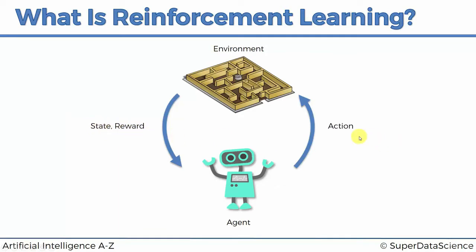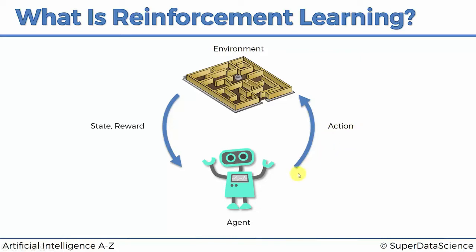So for instance, when you put the fire on and you wait too long, and then you put the eggs into the frying pan, the reward is going to be very negative. It's all going to burn. On the other hand, if you do all the correct actions at the correct times, it's also very important to understand that actions should be taken at the correct points in time.